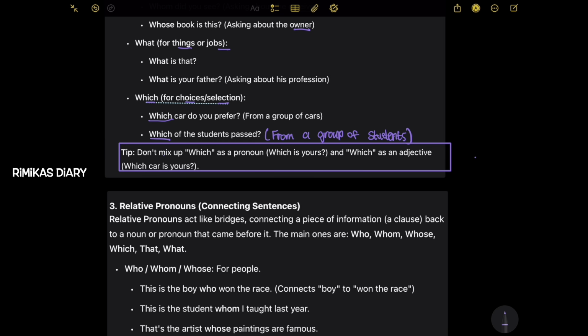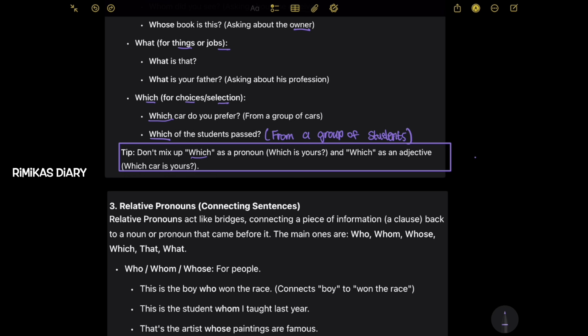So tip, don't mix up which as a pronoun, like "which is yours", and which as an adjective. An adjective comes before a noun.